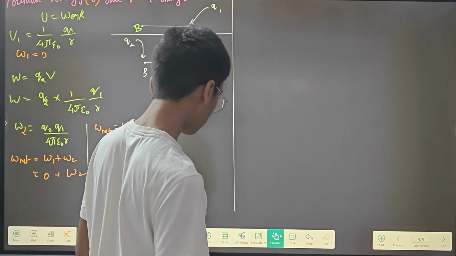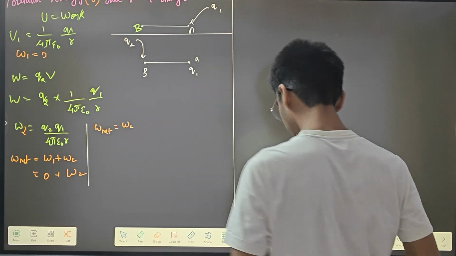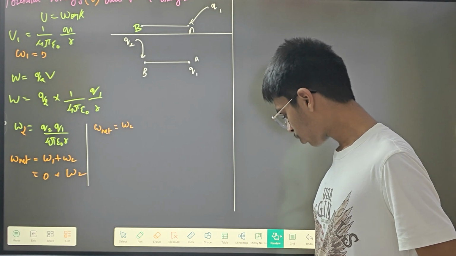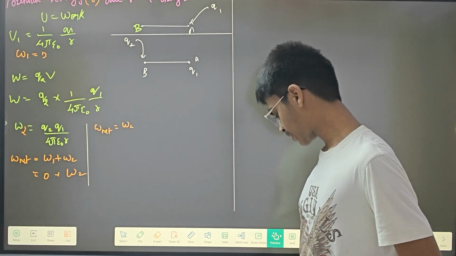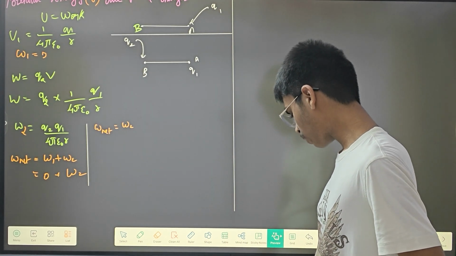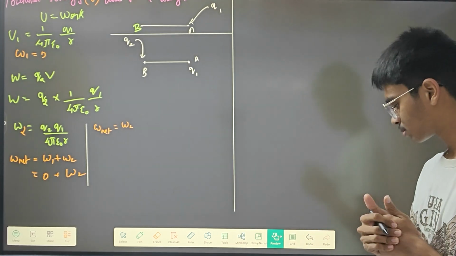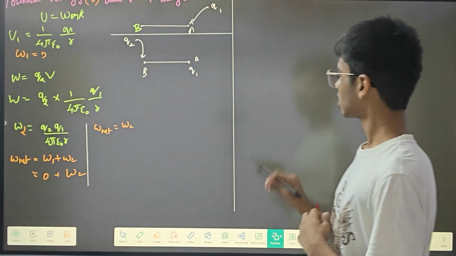Okay. Now what we are going to do is derive formulas. What formula shall we derive first? We are going to derive the potential energy formula, the voltage formula.